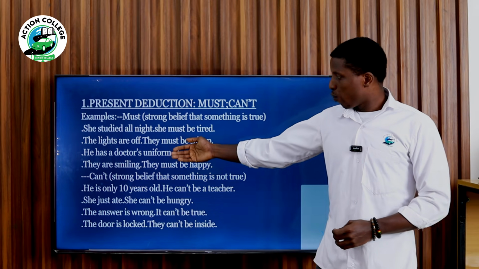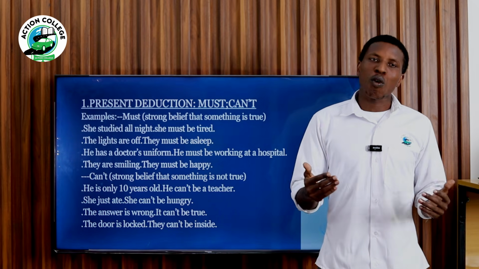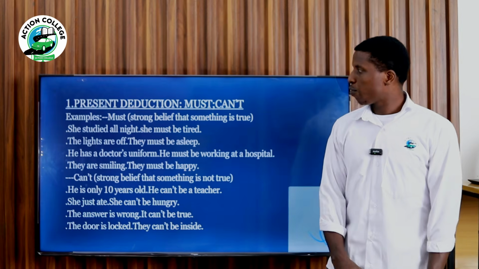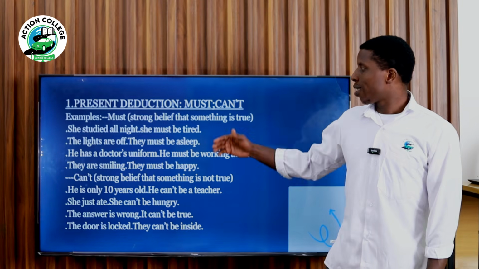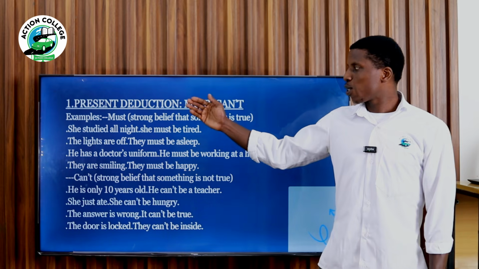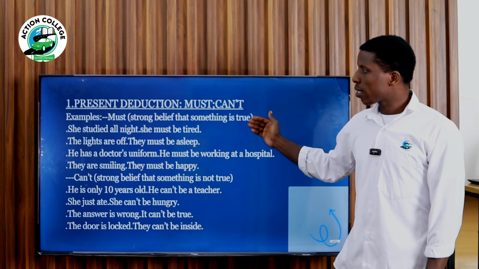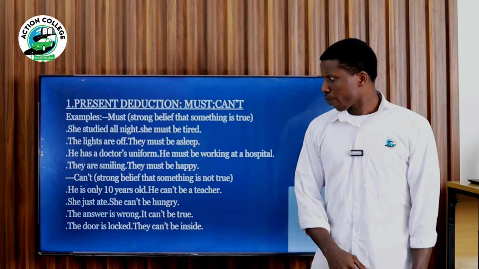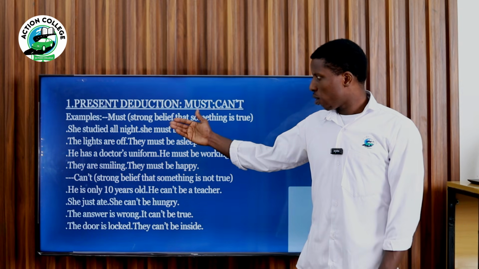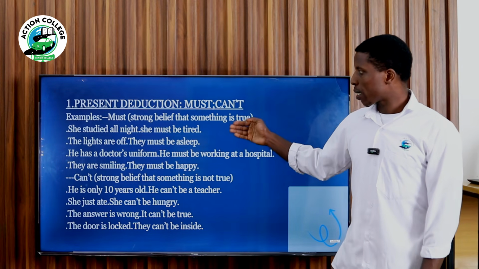The lights are off, they must be asleep. Of course, if you see that the lights are off, here we have present deduction. We use must and can't. Must, as you can see here, is a strong belief that something is true. For example, she studied all night, she must be tired.